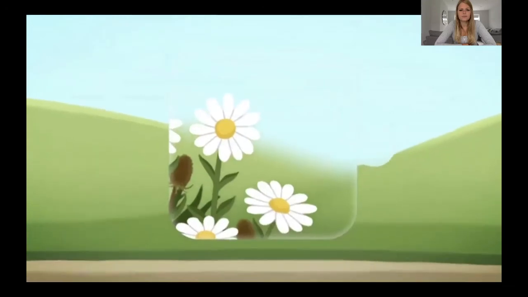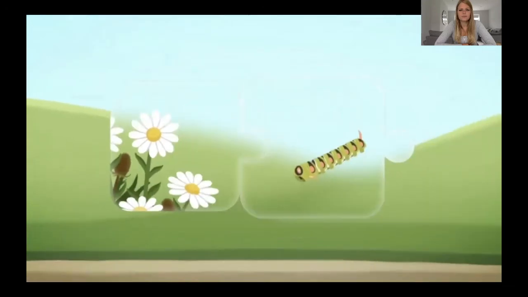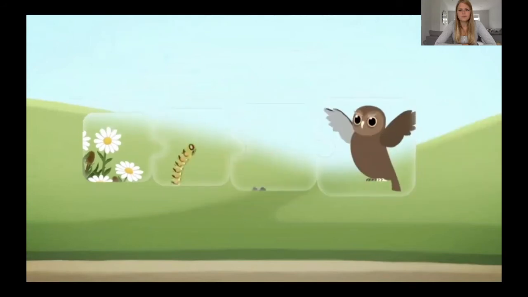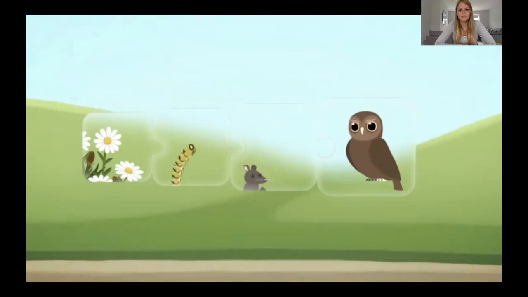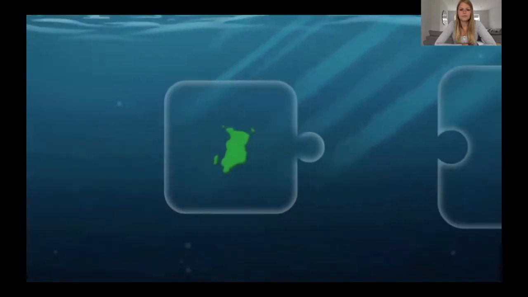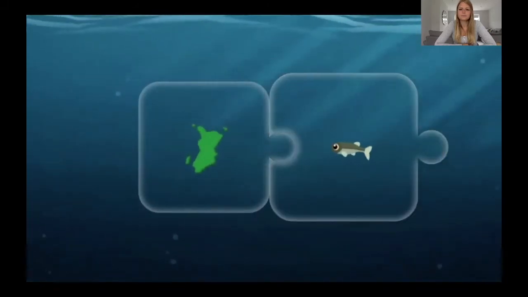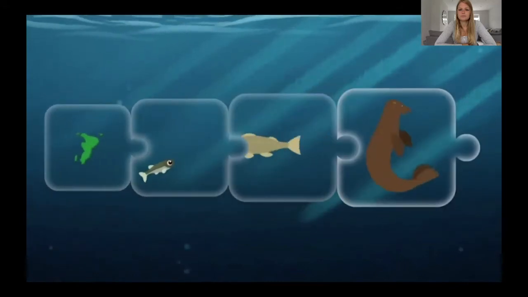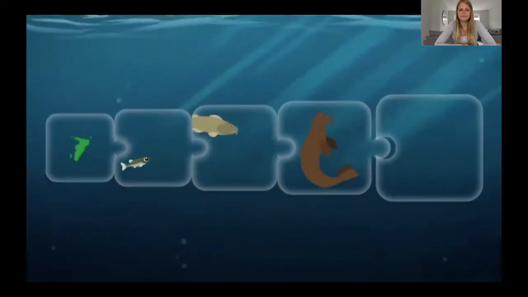For instance, a caterpillar eats plants, mice eat caterpillars, and owls eat mice. There, a perfectly simple food chain. And we can see food chains happening underwater too. Algae is eaten by small fish. Small fish are eaten by bigger fish. And bigger fish are eaten by sea lions, who are then eaten by sharks.